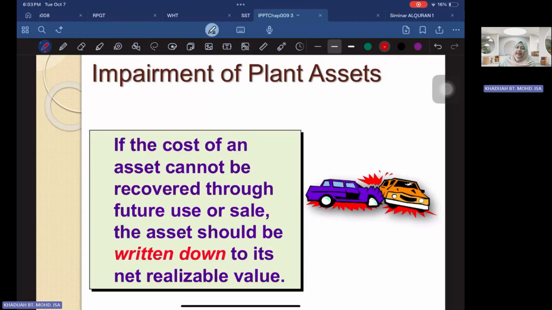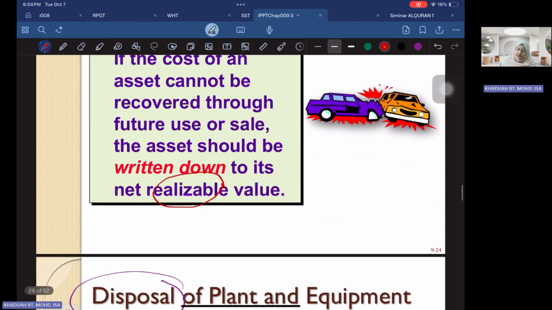On the impairment of plant assets, it means that if the cost of an asset cannot be recovered through future use or sale, the asset should be written off to its net realizable value. So how do you decide on the NRV? Net realizable value depends on how much the asset is worth if you were to sell it, or how much people are willing to pay for the asset. For example, if a motor vehicle is involved in an accident, normally the NRV will depend on how much the insurance company is willing to compensate for the motor vehicle. So that will be your net realizable value.